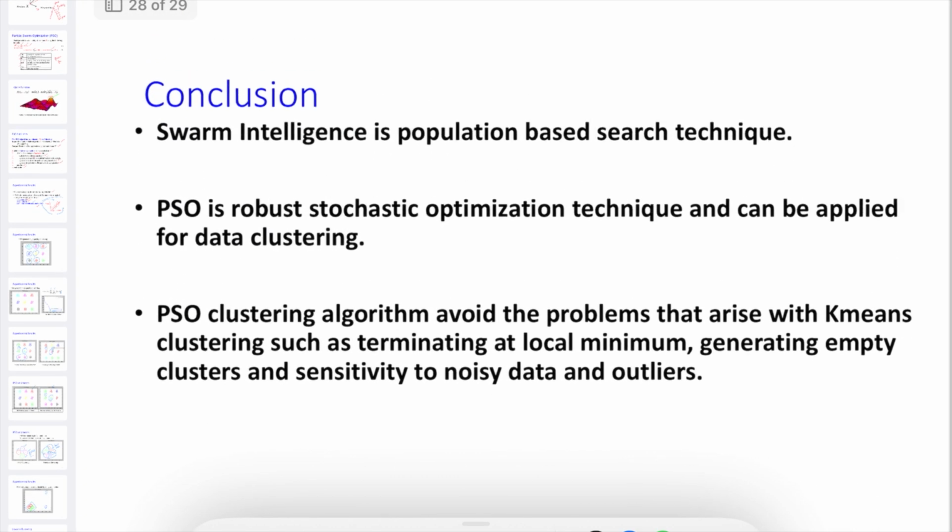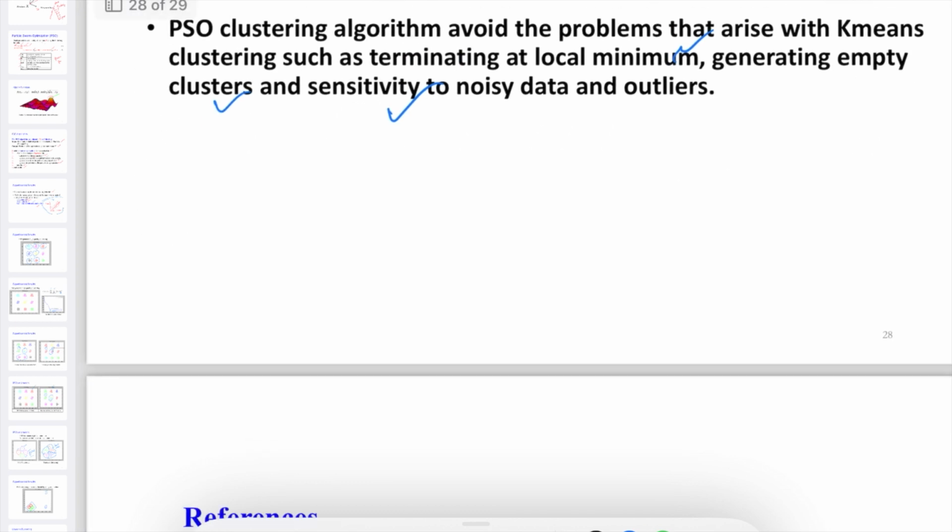So the conclusion here is that swarm intelligence is a population based search technique. PSO is a robust stochastic optimization technique and can be applied for data clustering. The PSO clustering algorithm avoids problems that arise with k-means clustering, such as terminating at a local minimum, generating empty clusters, and sensitivity to noisy data and outliers. So this is the conclusion of this PSO.